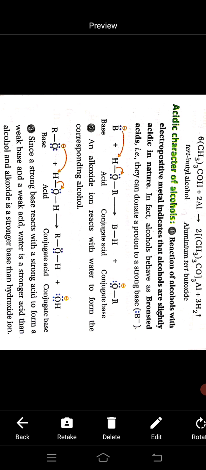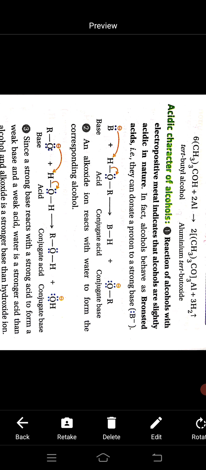We can also note that alkoxide is a better proton acceptor than the hydroxide ion. See the example. The base RO minus, that is alkoxide, absorbs a proton from an acid. It forms the corresponding alcohol and the conjugate base, that is the hydroxide ion. So from this reaction we can state two things: water is a better proton donor than alcohol, in other words water is a stronger acid than alcohols, and alkoxides are stronger bases than the hydroxide ion.